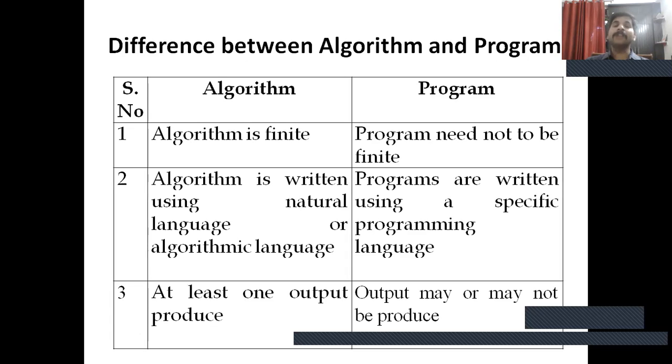Now, we also differentiate between algorithm and program. An algorithm is finite, but a program need not be finite. An algorithm is written using natural language or algorithmic language like pseudocode, but programs are written using a specific programming language. An algorithm provides at least one output, but for a program, output may or may not be produced. This is the basic difference between algorithm and program.